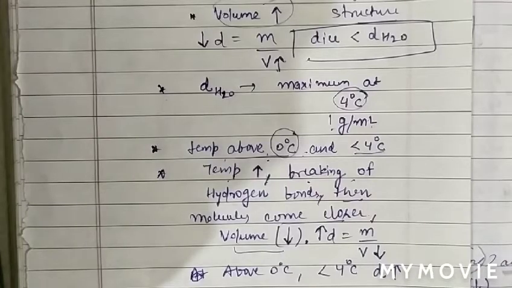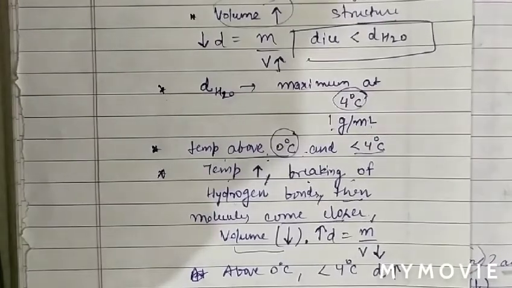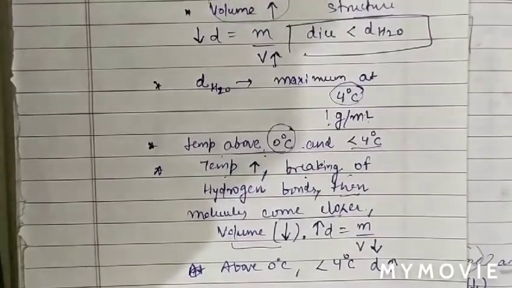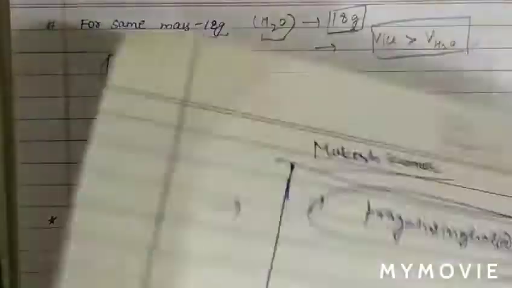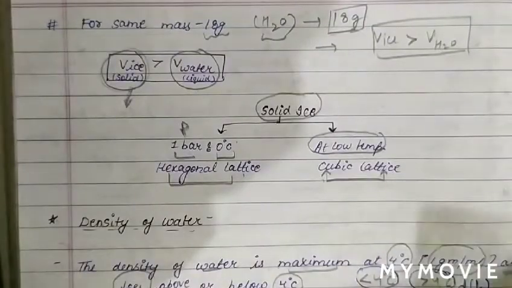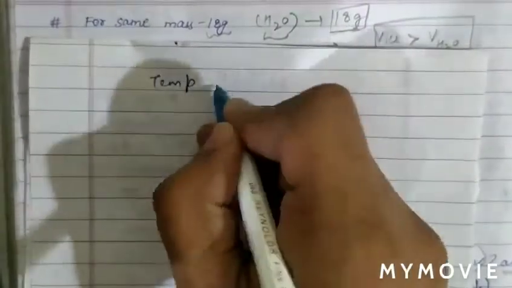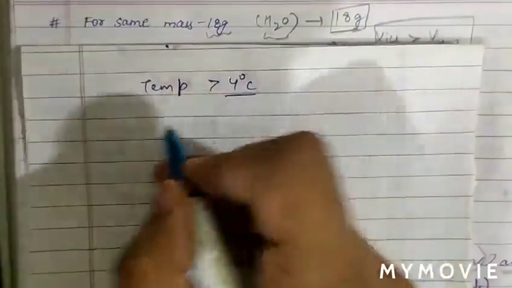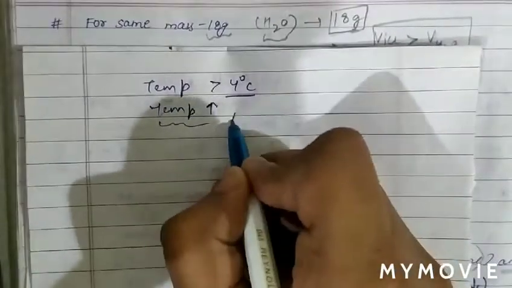So density of water is maximum at 4 degrees Celsius, and below 4 degrees Celsius, above 0 degrees Celsius, density increases because volume decreases. Now again, we are going to discuss what is the density of water when temperature is more than 4 degrees Celsius. As we know, when temperature is more than 4 degrees Celsius, it means temperature increases.